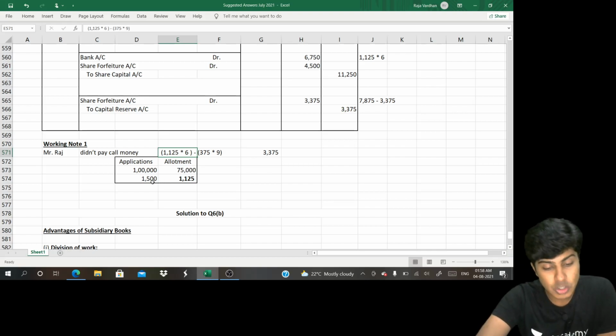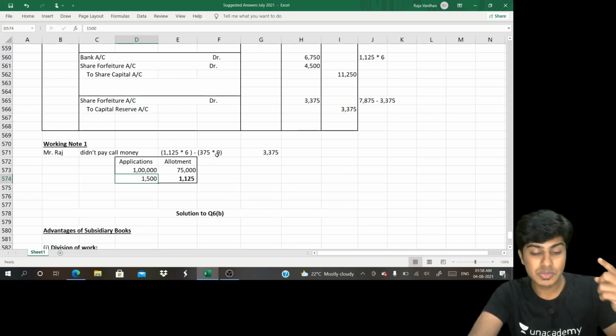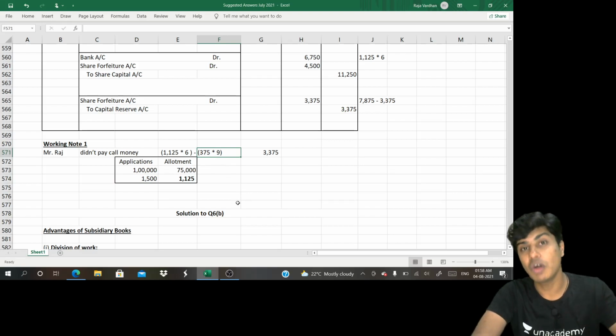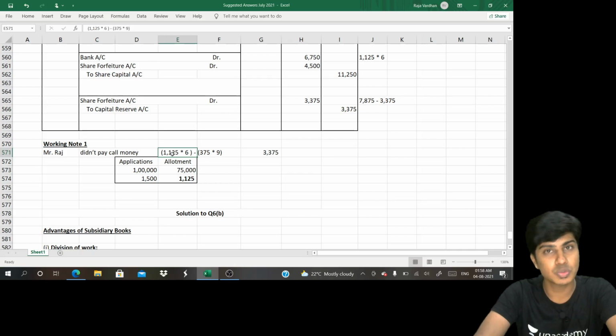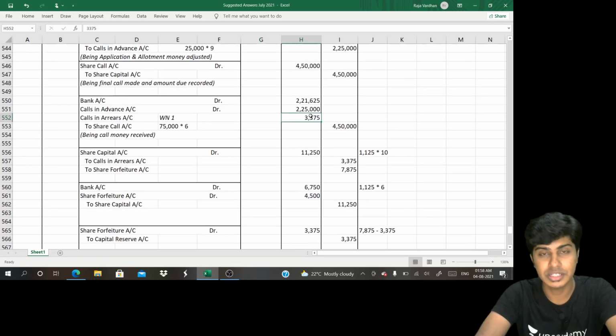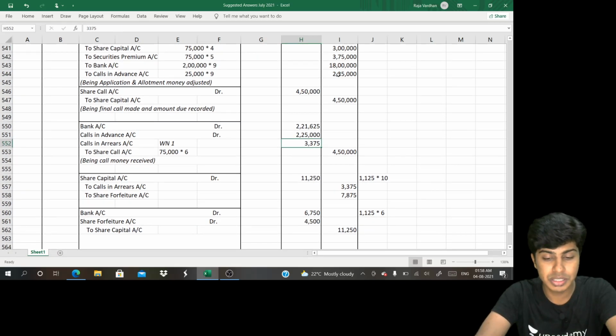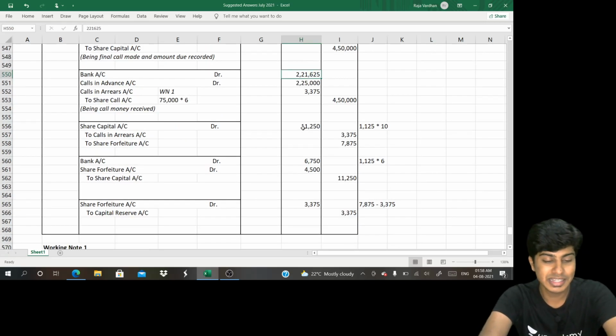However, he has got 1,125 shares of 1,500. So 375 shares he had applied excess, against which he might have paid 9, which would have been in calls in advance. So 375 into 9 is already paid. 1,125 into 6 was what supposed to be paid. So difference of 3,375 is calls in arrears. I've written that 3,375 is calls in arrears. And calls in advance from here, 2,25,000 end up coming here. And then you write share call account 4,50,000 from here. Balancing figure will be your bank account. You get that? Then what happened?